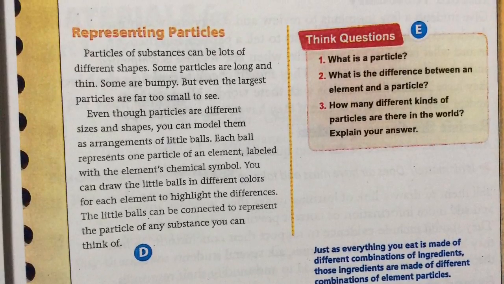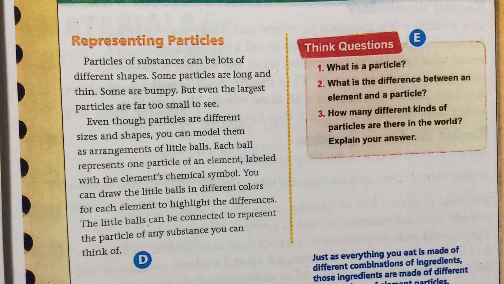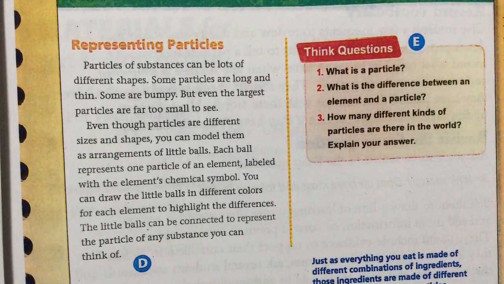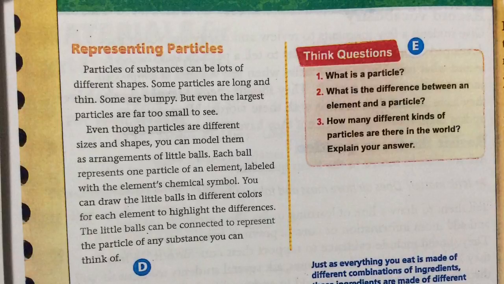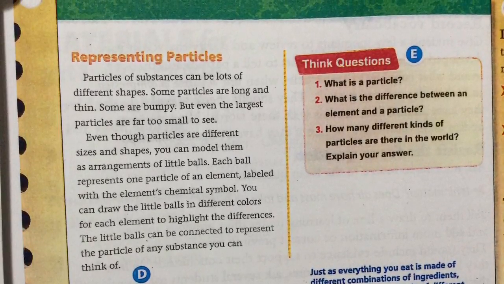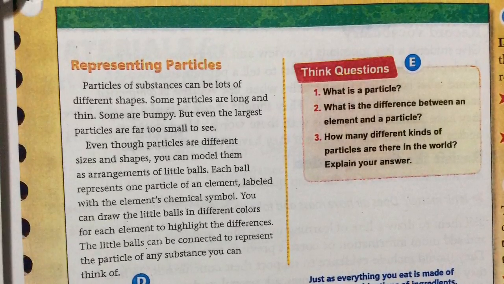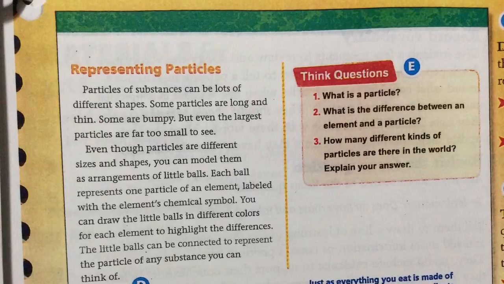Even though particles are different sizes and shapes, you can model them as arrangements of little balls. Each ball represents 1 particle of an element, labeled with the element's chemical symbol. You can draw the little balls in different colors for each element to highlight the differences. The little balls can be connected to represent the particle of any substance you can think of.